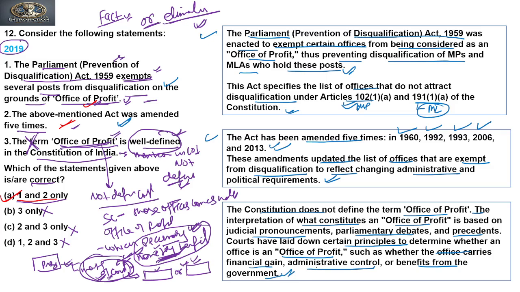So these are the principles on the basis of which an office of profit can be determined. But the office of profit has not been defined in the Constitution, nor has the Supreme Court defined what the term means.